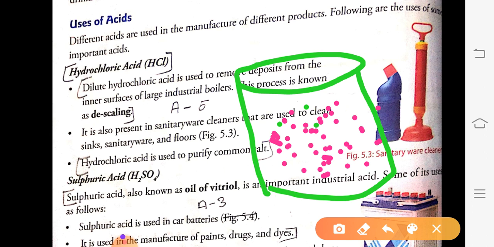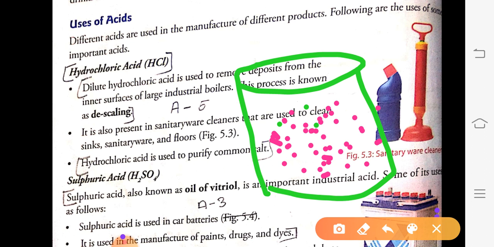As we have seen in the previous chapters, how is salt produced? Salt is produced through the process of evaporation. So after preparing the salt by evaporation, it needs to be cleaned. To clean it, we use hydrochloric acid.